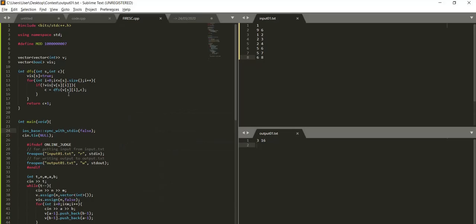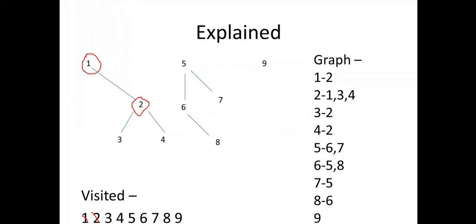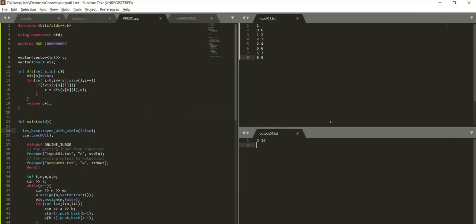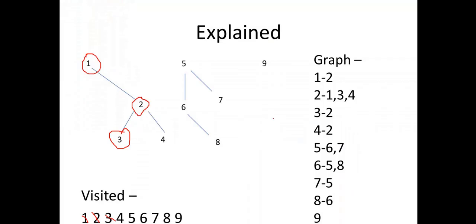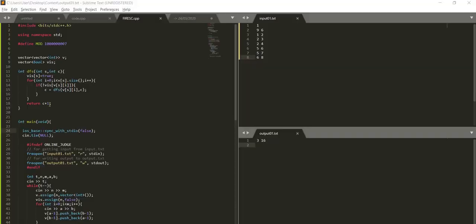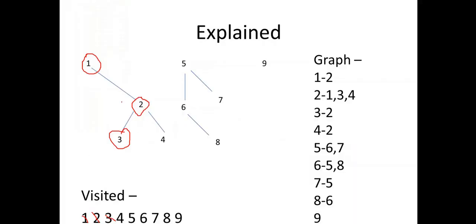Then it calls DFS from 3, and 3 is also marked visited. From 3, 2 is possible, but 2 is already visited, so we'll return the value c plus 1, that is 2. So 2 would be written out here, and from here it would return 1, but adding up here it would become 3, and from here it would become 4.